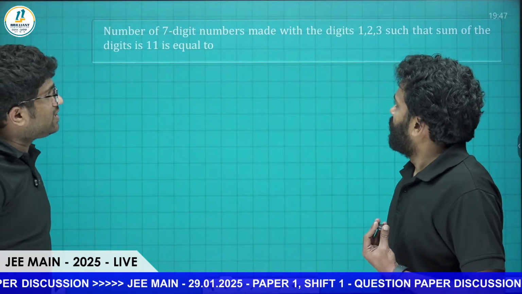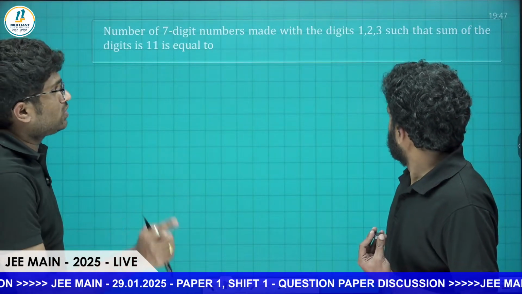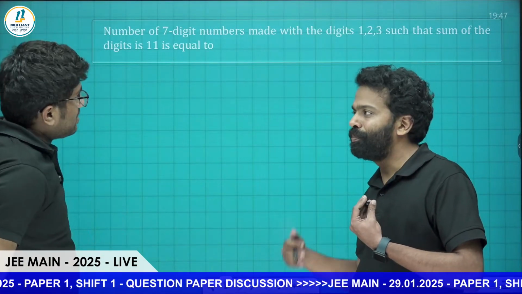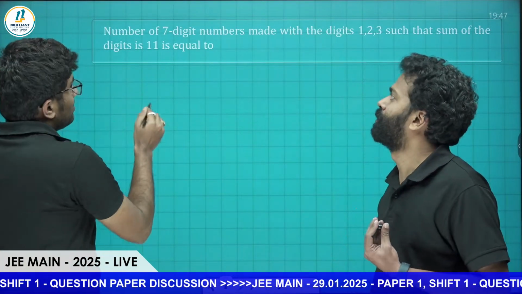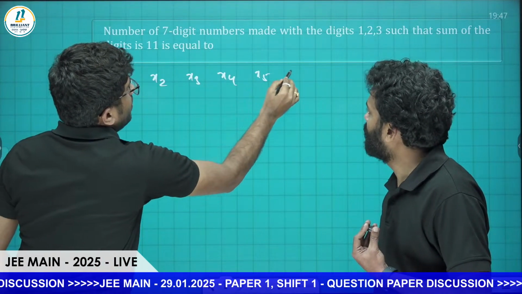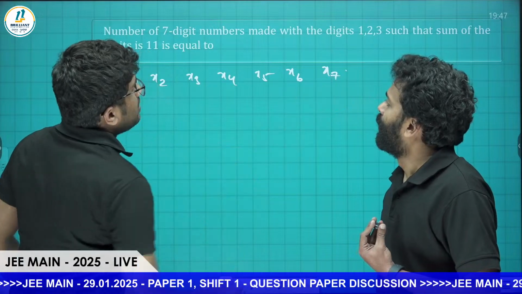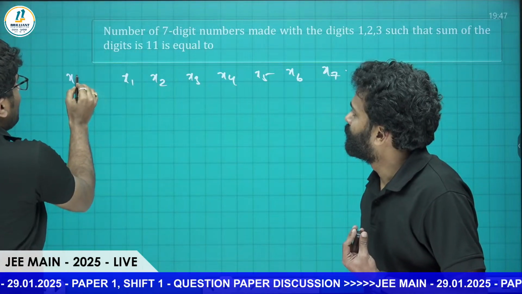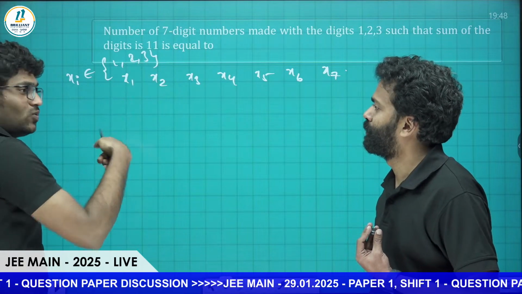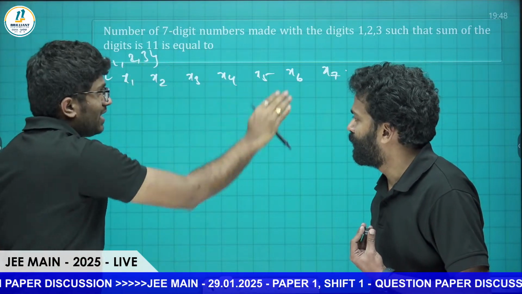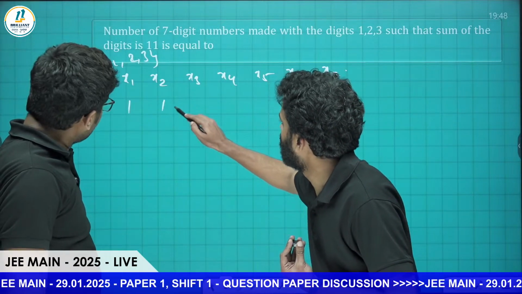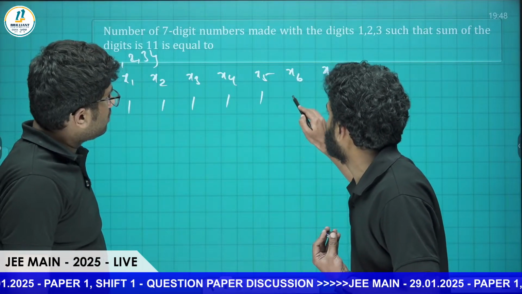The number of 7-digit numbers made with the digits 1, 2, 3 such that the sum of the digits is 11. Exactly, sir, previously it has come so many times. So we have 7 digits x1, x2, x3, x4, x5, x6, x7, where xi belongs to the set {1, 2, 3}. Each can take either 1, 2 or 3. The first case will be like 1, 1, 1, 1, 1, 3, 3.